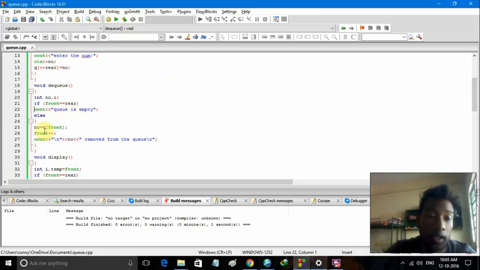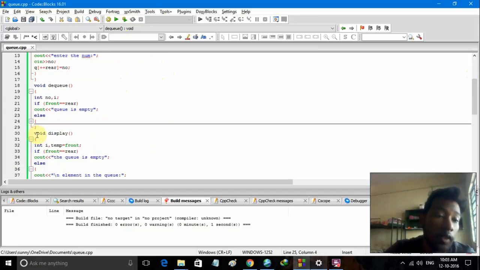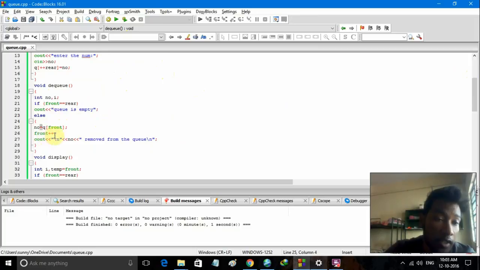If it's not, then we set no equal to q of front, which is the pointer used when we delete any element from the queue. Then we increment the front, and output the message that no is removed from the queue, where no is the element removed.